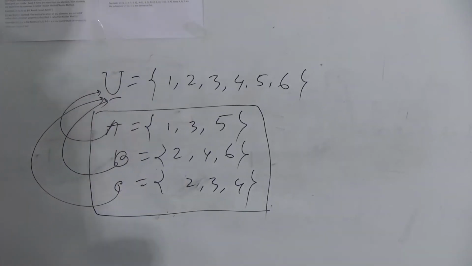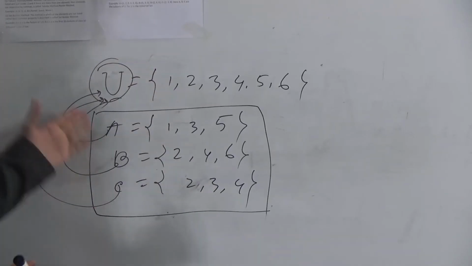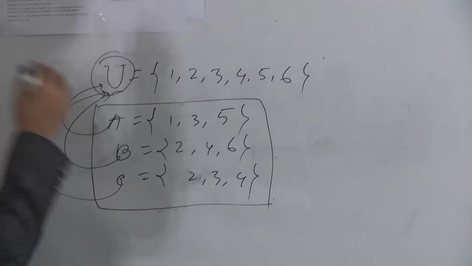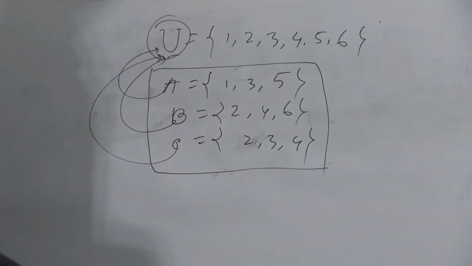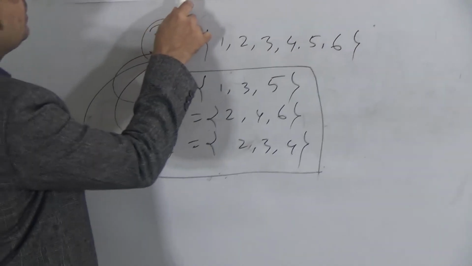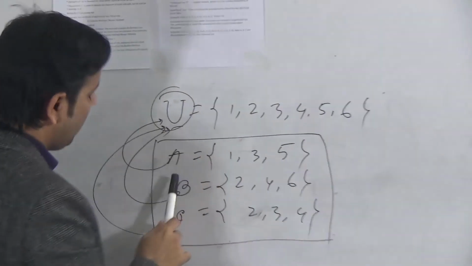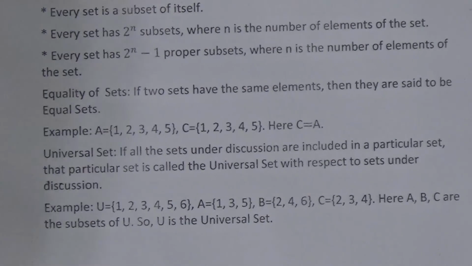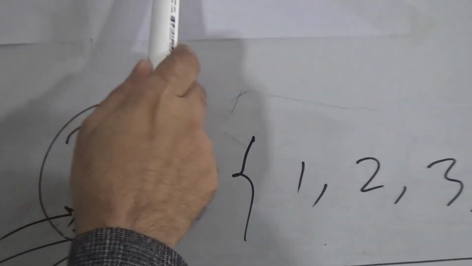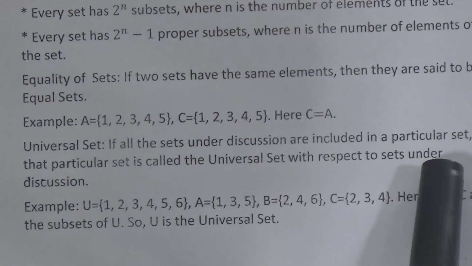In this case, this set U is the superset of all these, and this U is called the universal set. For this, the definition is written: if all the sets under discussion are included in a particular set U, that particular set is called the universal set with respect to the sets under discussion.